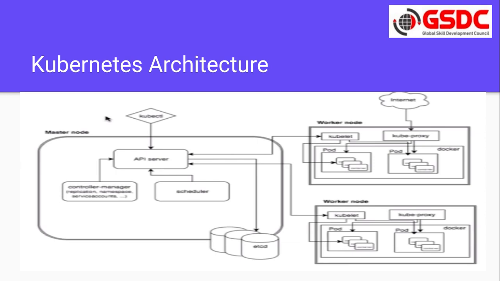and with the help of the API server it will pass this request to the kubelet. Now the kubelet got the request that it needs to start these 2 containers. Then with the help of Docker it will start those containers, and with the help of kubeproxy it will provide the network to those containers. So this is how a typical Kubernetes workflow works. We'll go into more detail about Kubernetes in the next video.